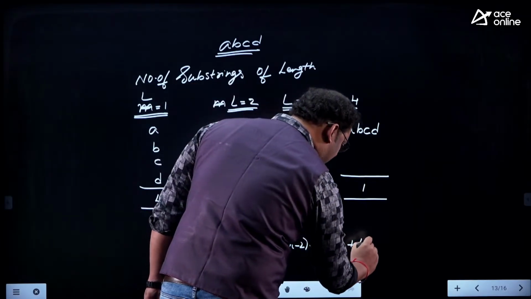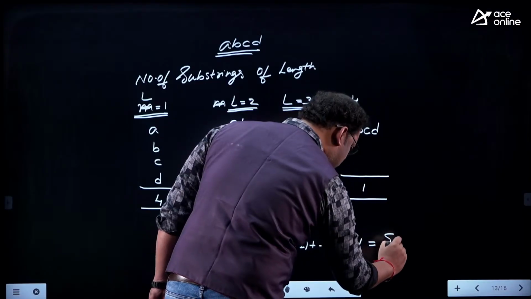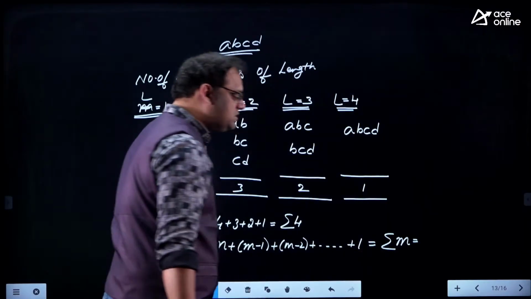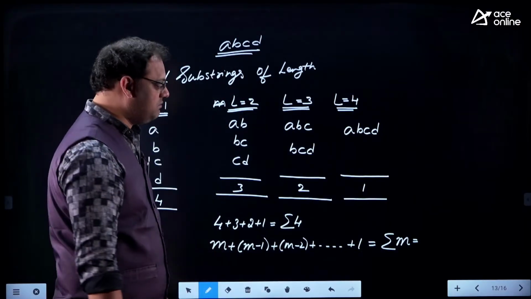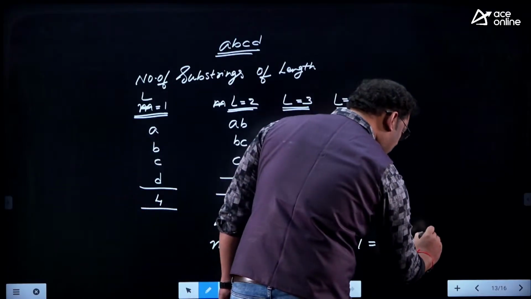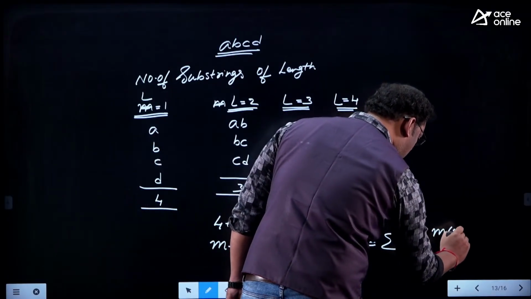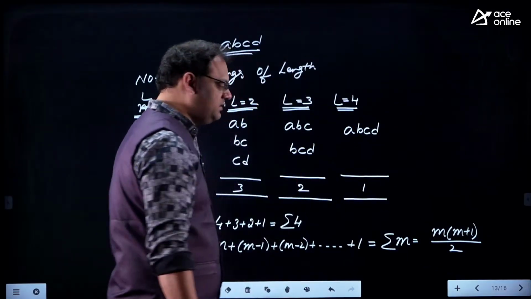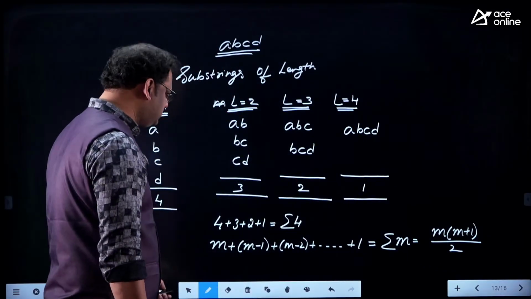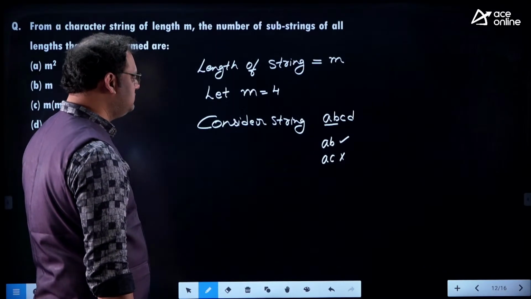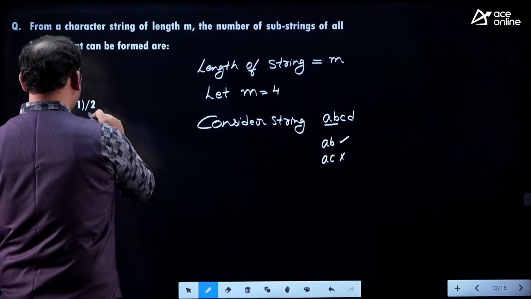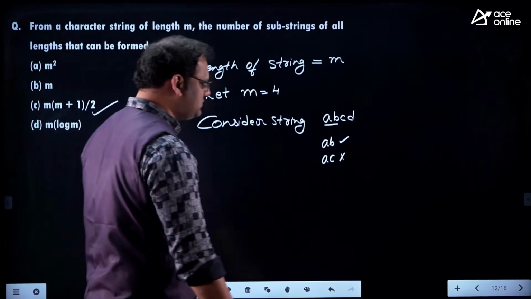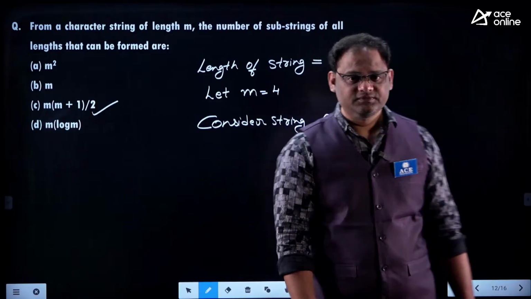The sum of first m natural numbers comes to m into m plus 1 by 2. That is the required answer. Fine. M into m plus 1 by 2, that is the correct one, my dear. I hope you got it.